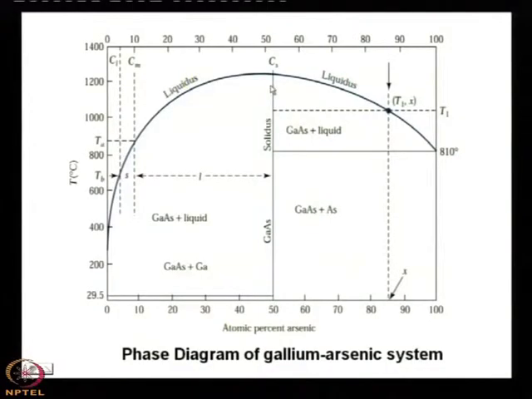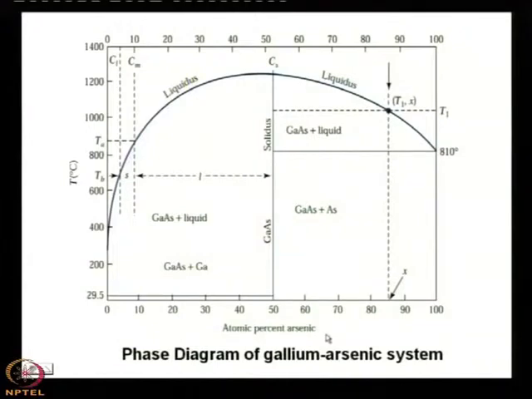Now, if you consider this phase diagram, what do you see? You see that there is a curved line which is known as the liquidus. What is liquidus? That means above this line it is liquid. So, you see what we have plotted in the phase diagram, we have plotted the temperature. Here in the y axis you see the temperature is from 29.5 to 1400 degrees centigrade, okay. And in the x axis the atomic percent of arsenic.